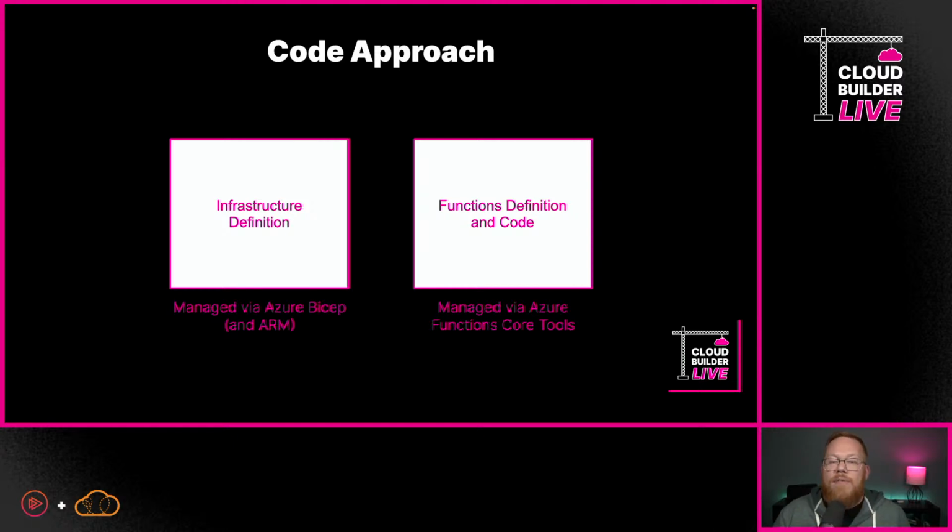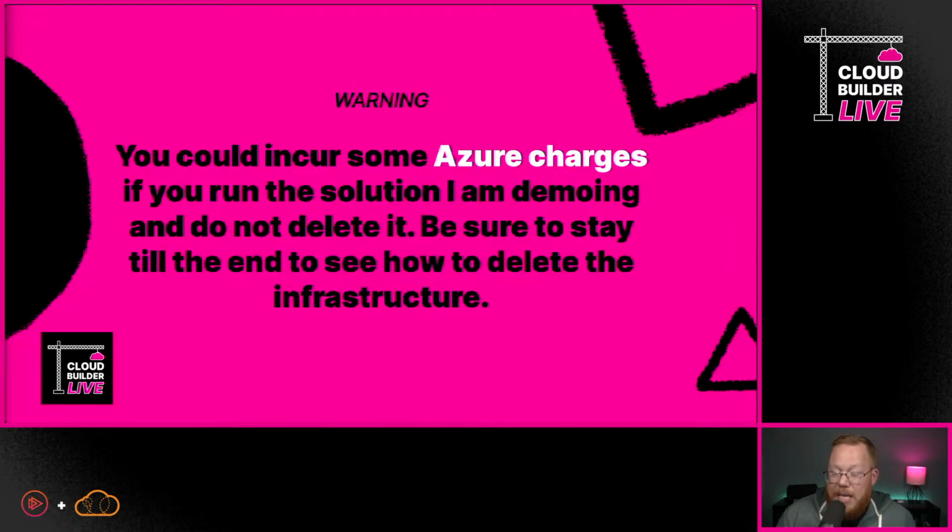Now, here's where I need to give the warning I give most every week. If you spin up infrastructure in your own accounts, you need to hang around to the end today so you know how to shut it down, so that we're able to make sure you don't have any extra charges. The charges here would be considerably less than what we had in previous weeks with Kubernetes, absolutely, so it's not as big of a concern, but I want to be sure you know that going into what we're doing tonight.